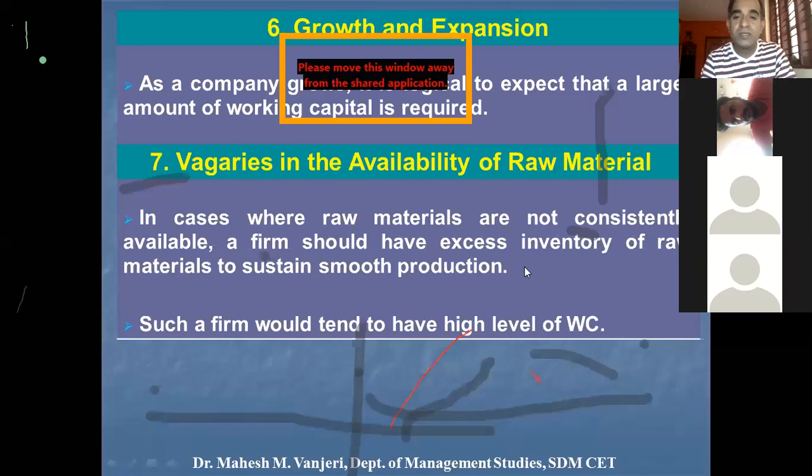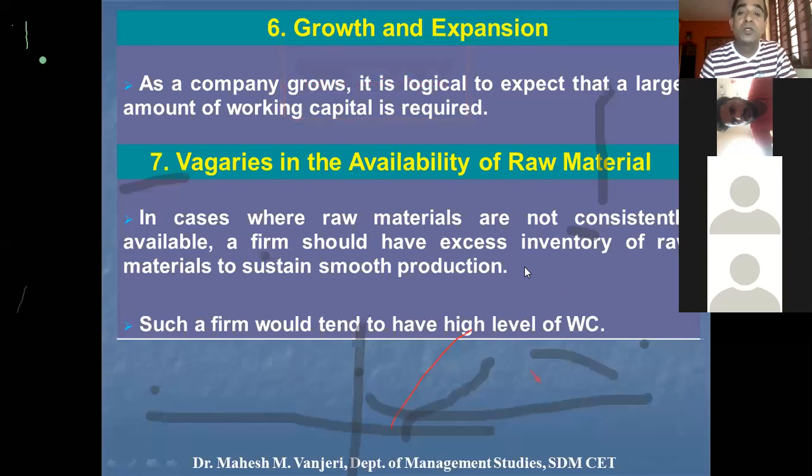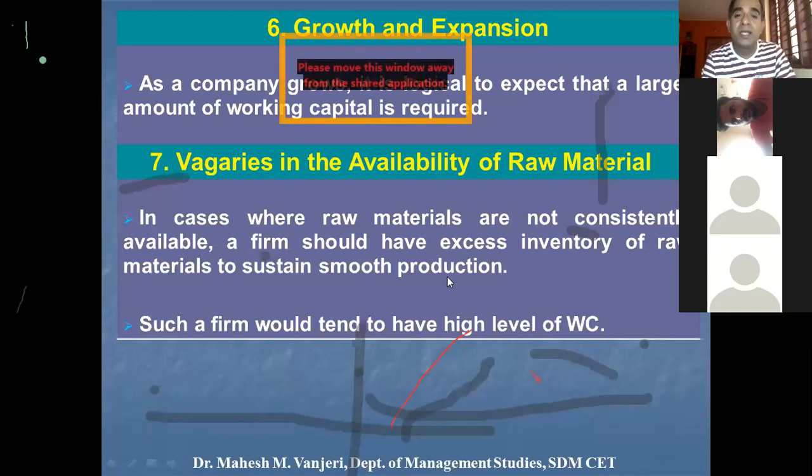Okay. So for example, as I was reading in an article, cobalt was one of the materials which was not available regularly to the manufacturers. So the manufacturer who would buy cobalt would buy it in advance and keep excess inventory of cobalt for the purpose of smooth production. Cobalt has applications in a large variety of consumer as well as industrial goods.